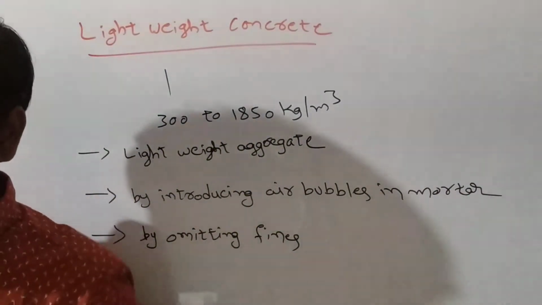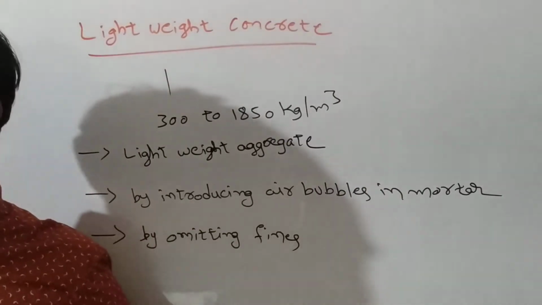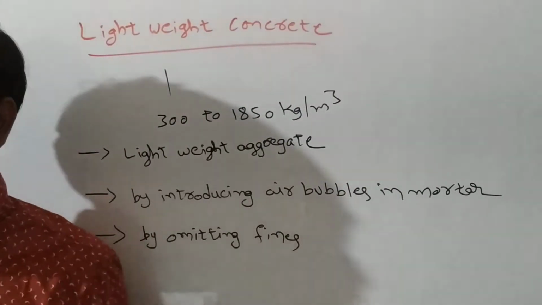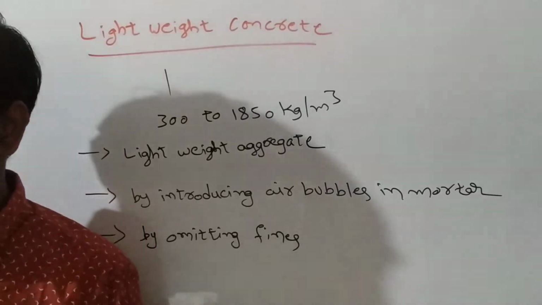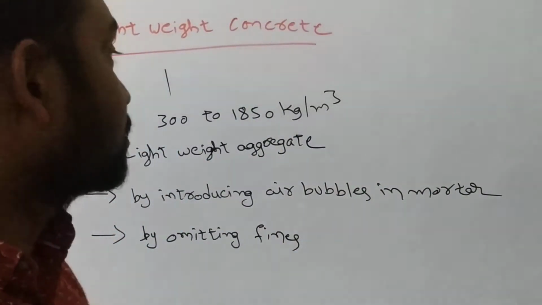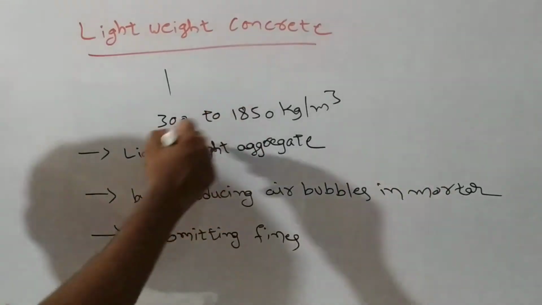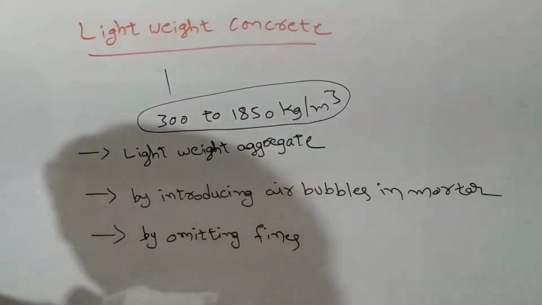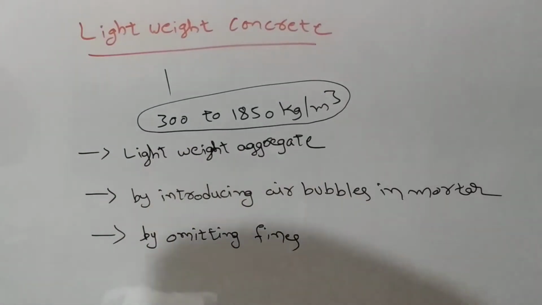And one more thing, the density of normal concrete may be 2400 kg per meter cube, and normally it varies from 2200 to 2600 kg per meter cube. And coming to lightweight concrete, its density varies from 300 to 1850 kg per meter cube. This is what you should remember.